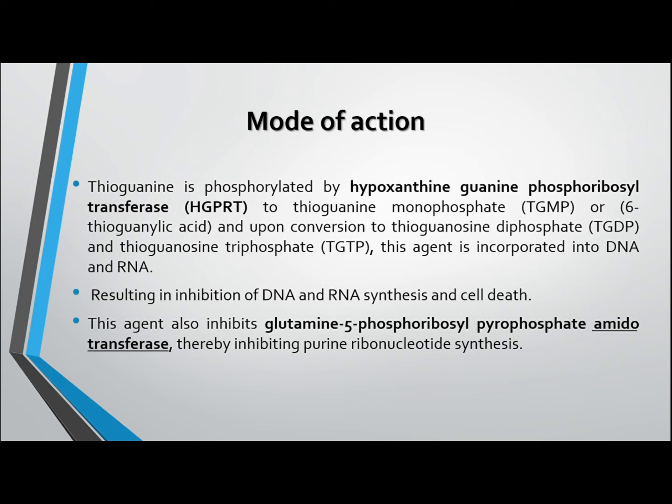After that, it is converted to triphosphate by kinase enzymes present in the cell. Then thioguanine triphosphate is incorporated into DNA or RNA, which terminates their synthesis. It also inhibits the aminotransferase enzyme, which is involved in purine biosynthesis.